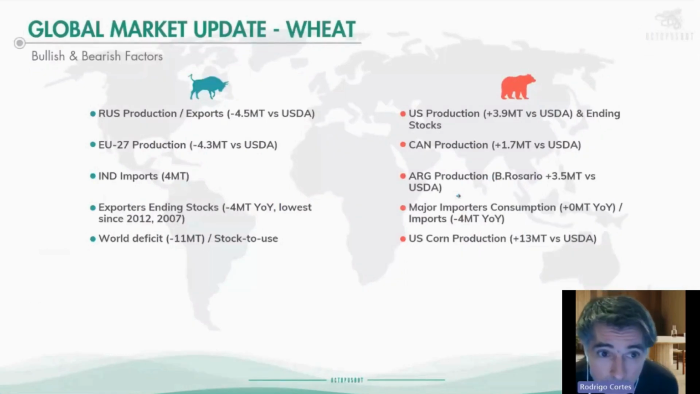Going back to the bullish and bearish factors, just to summarize: the Russian production, which is probably already fully priced in the market; the exports, which are a little bit lower in comparison to the USDA, but probably the market knows that; the European production, where we have this gap with the USDA but not with the local estimates. Then India imports, if that actually happens, that's going to have an impact on the market, because the market stopped pricing that in the last couple of weeks. Exporters sending stocks is quite bullish in general for all the wheat market, but we have to see the specific futures market, of course. Then the world deficit, the 11 million tons. That's probably one of the most bullish factors that we see for this particular market year.